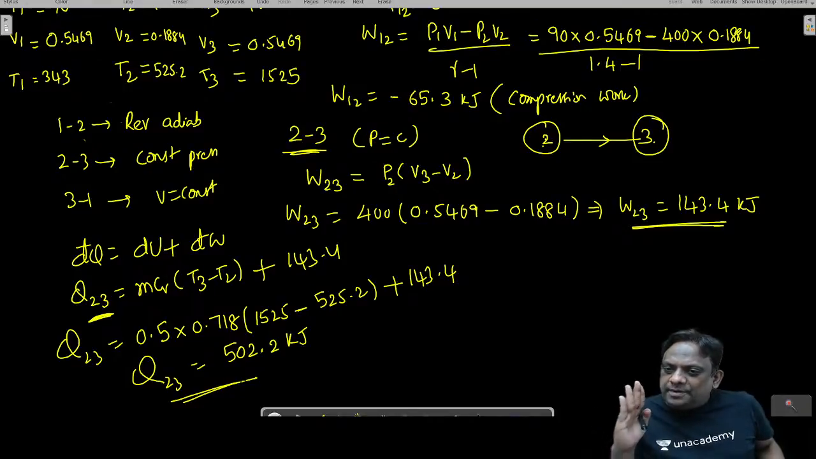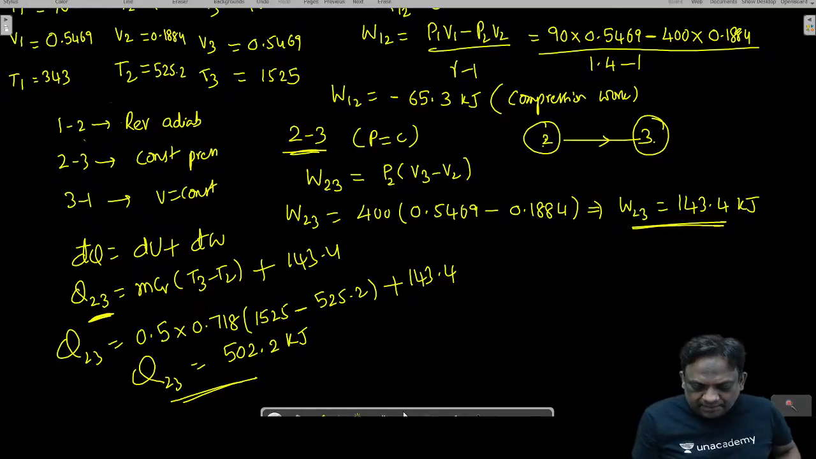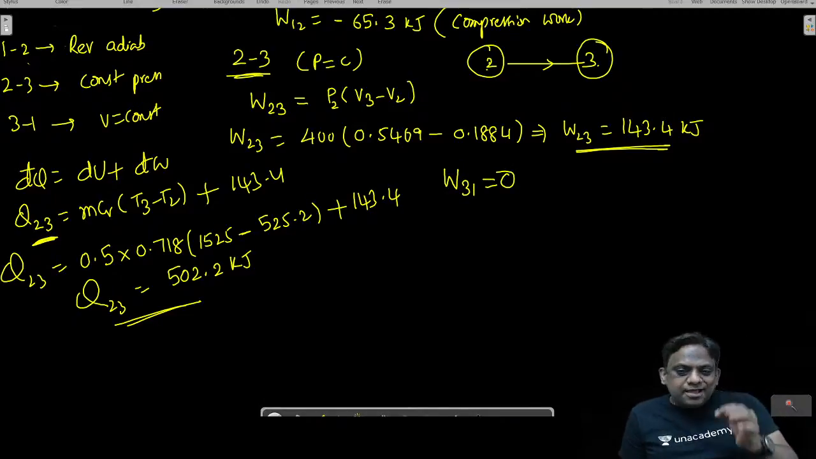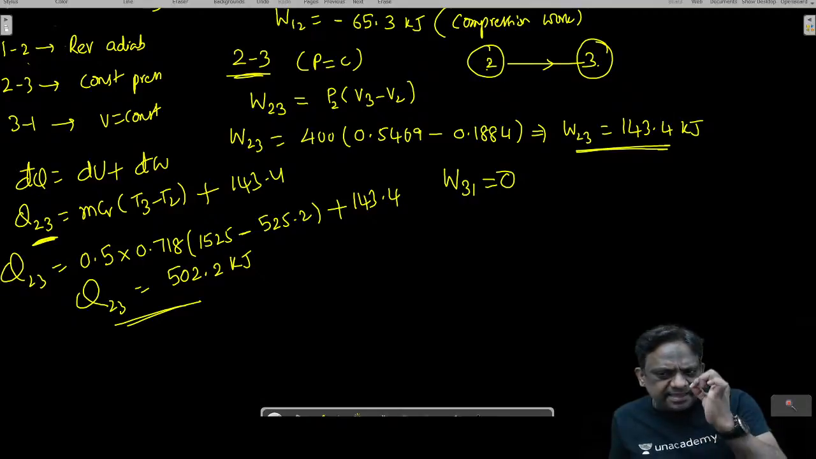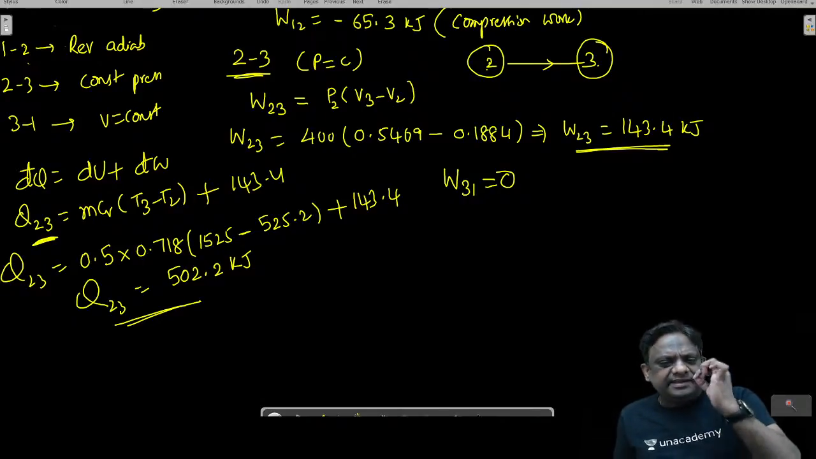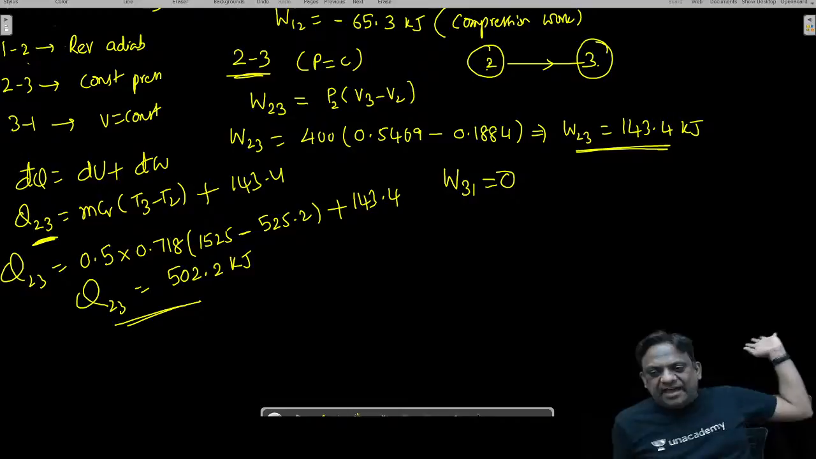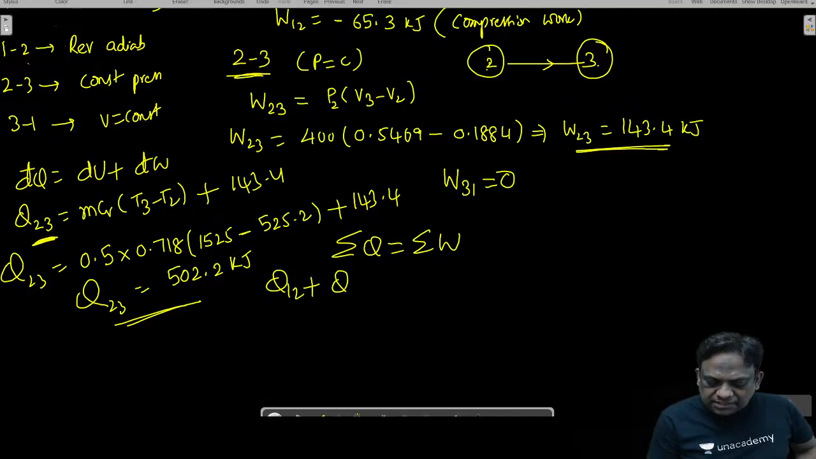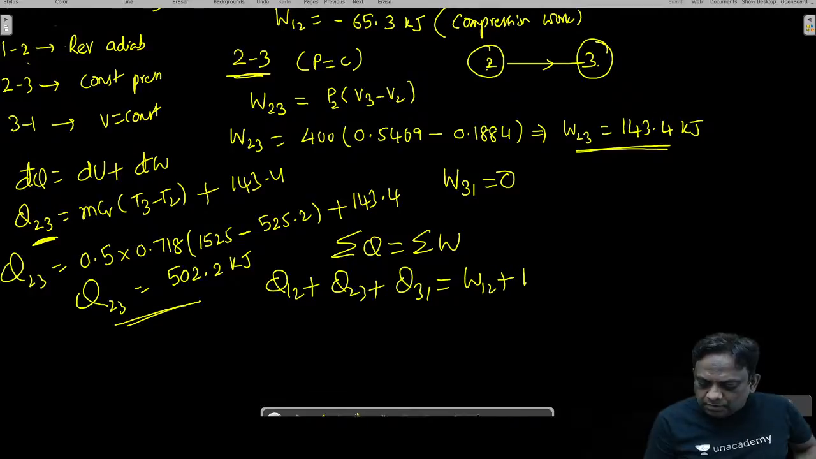For constant volume it is m Cv dT, for constant pressure it is m Cp dT. So what is the work in 3 to 1? It is a constant pressure process, therefore it is 0. Wonderful. Can anyone help me as to how to find heat transfer in 3 to 1 in a simple manner? You know, for a cycle, sigma Q is equal to sigma W. Q12 plus Q23 plus Q31 is equal to W12 plus W23 plus W31.